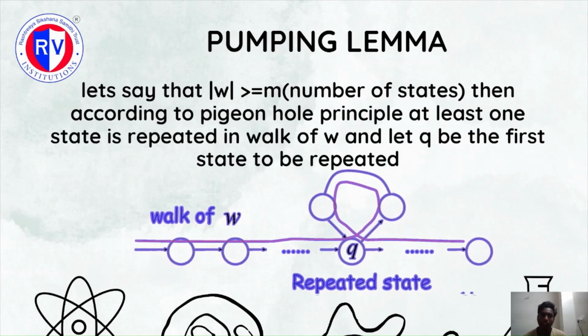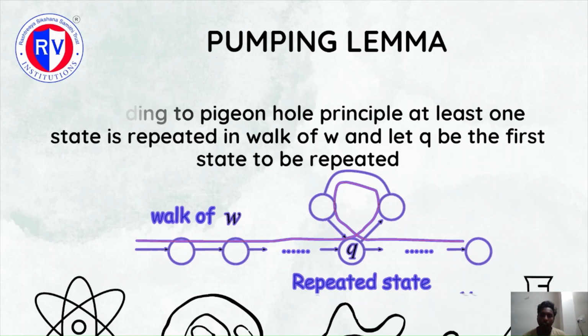If we take the condition that the length of the string is greater than or equal to the number of states of the DFA, then with the help of the pigeonhole principle, relating the length of the string to the pigeons and the number of states to the pigeonholes, there would be at least one pigeonhole with more than one pigeon. In a similar way, there would be at least one state which is repeated. Let q be the first state which is repeated.